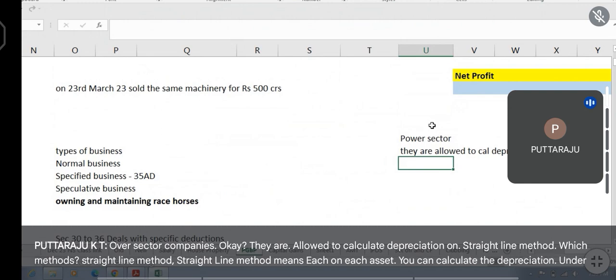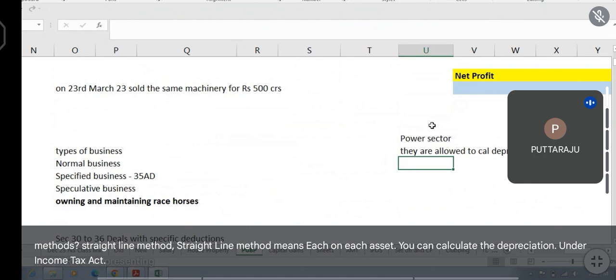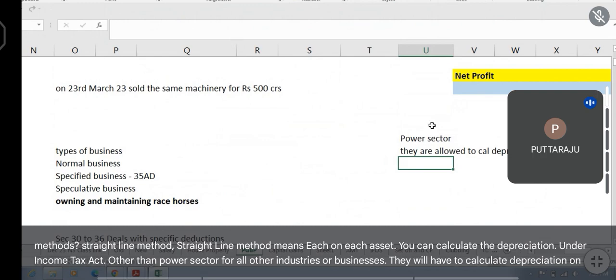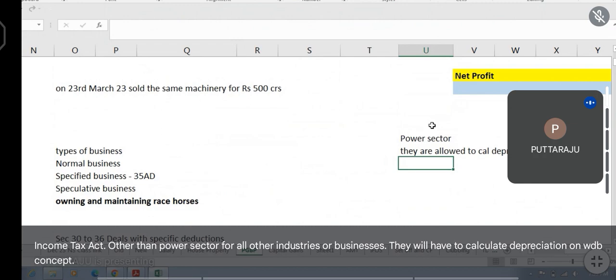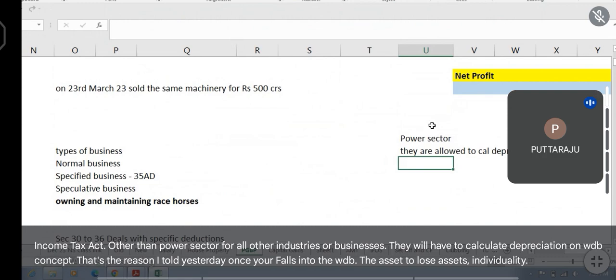Under the Income Tax Act, other than power sector, for all other industries or businesses, they will have to calculate depreciation on the WDV concept. That's the reason I told yesterday, once the asset falls into the WDV, it loses its individuality. It will be in the group.